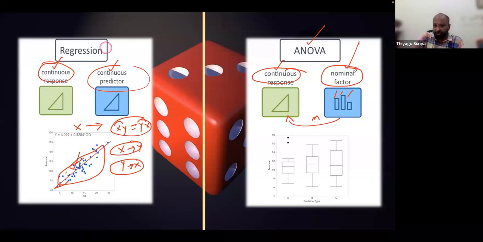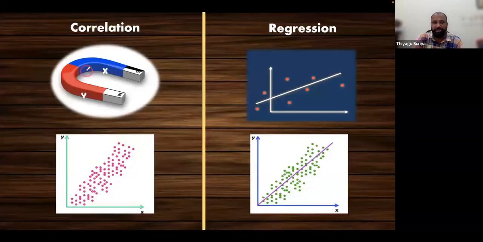That is the reason we are using a nominal scale as an independent variable, and a continuous variable as the scale for the dependent variable. But in this case, your independent variable is a predictor, and the continuous response is your dependent variable. Both should be continuous, I mean, it should be continuous in nature.